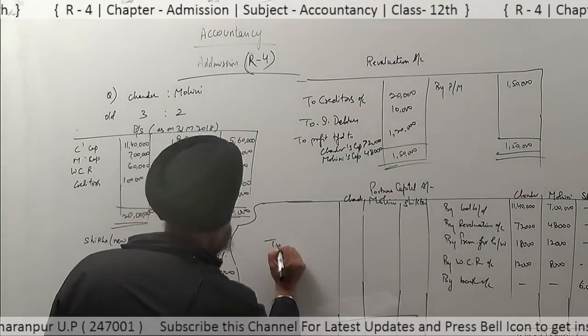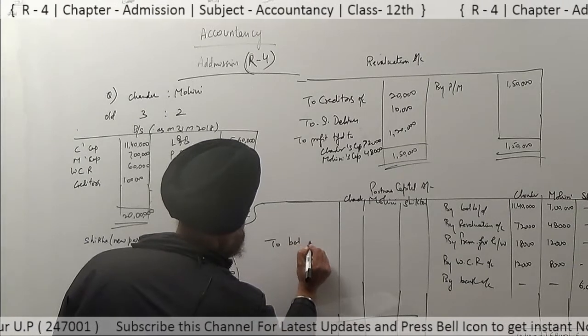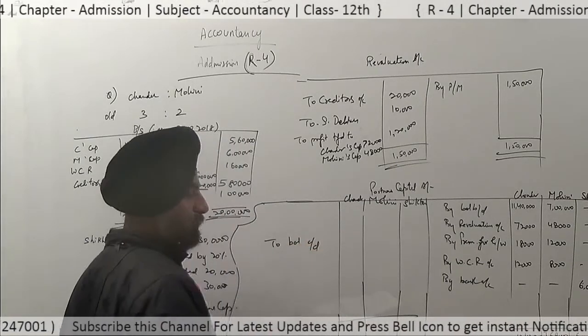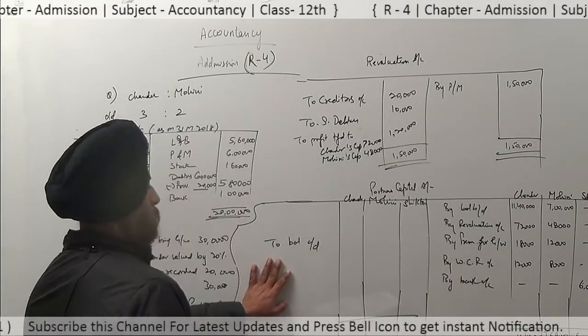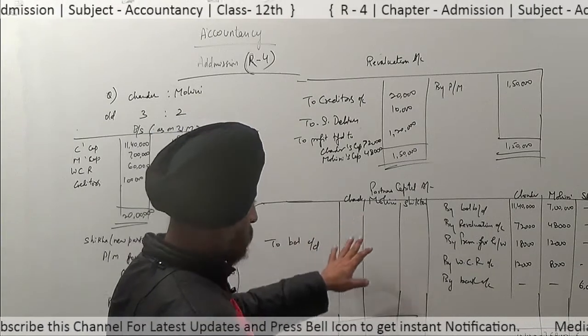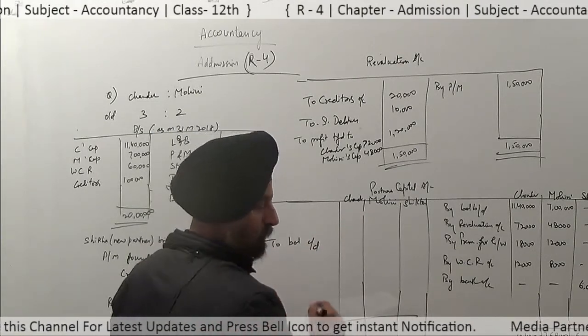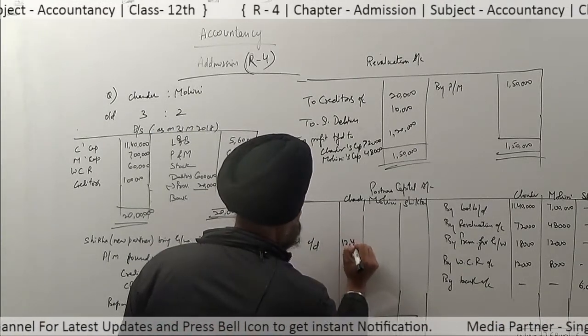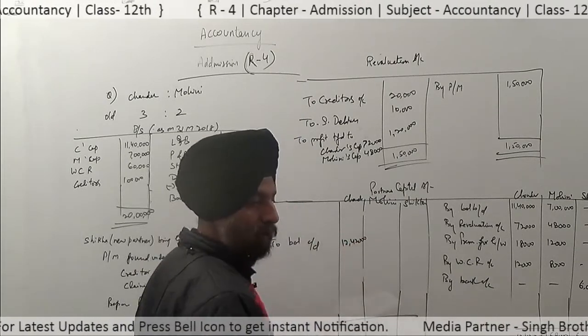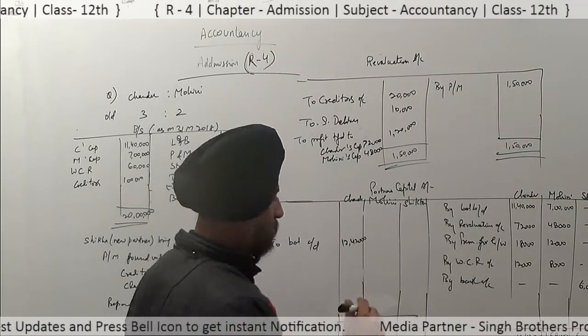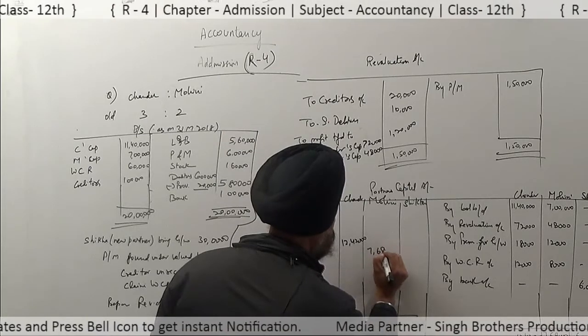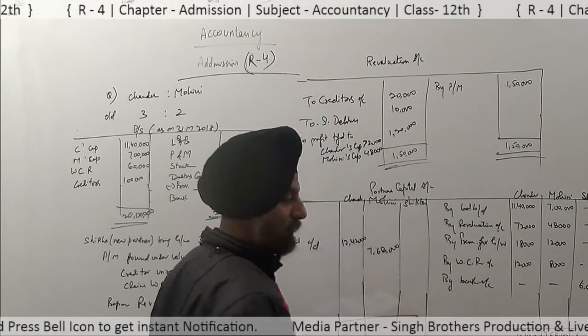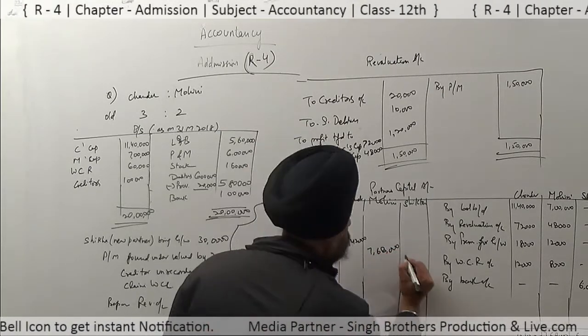Now to make the balance carried down, this is the new balance carried down in the partners' capital account: 12,42,000; about the next partner, 7,68,000; and for the new third partner, rupees 6 lakh.